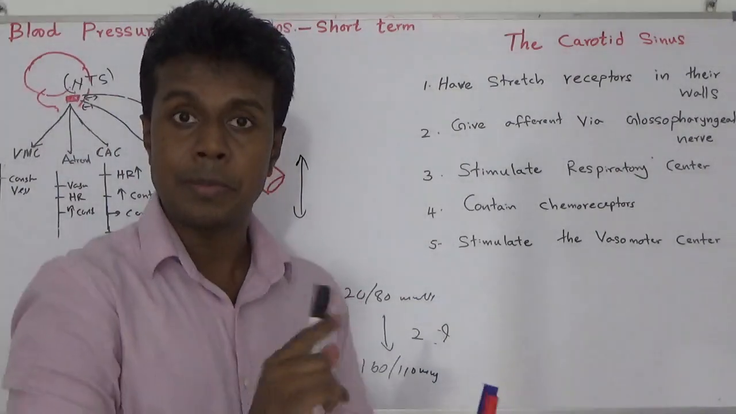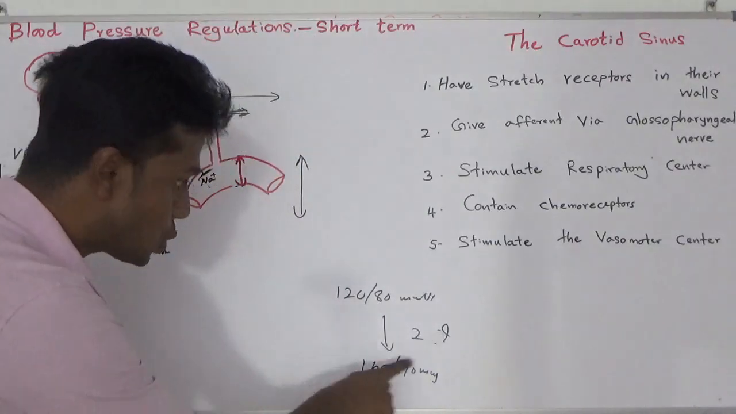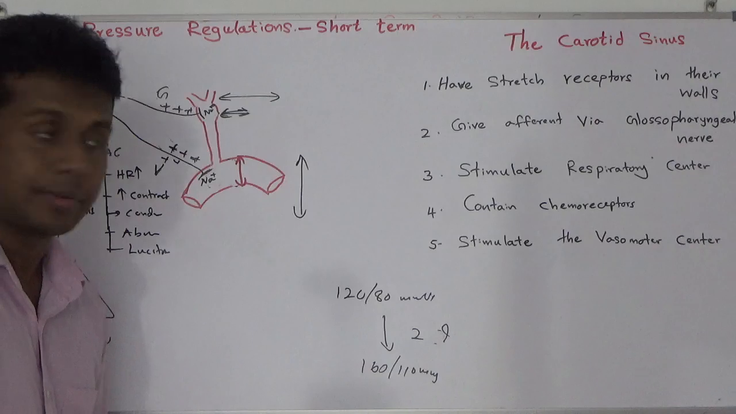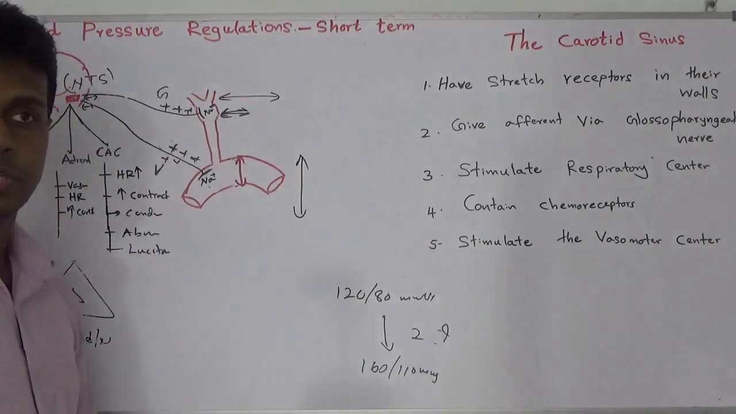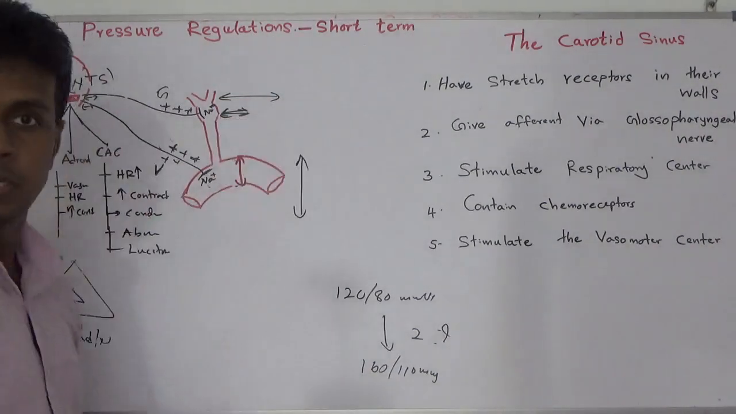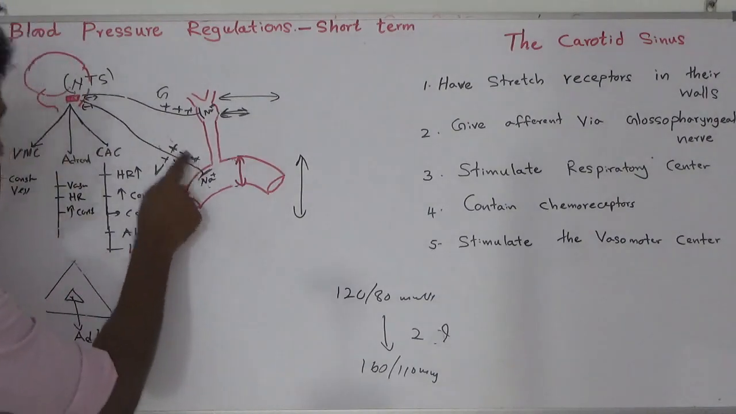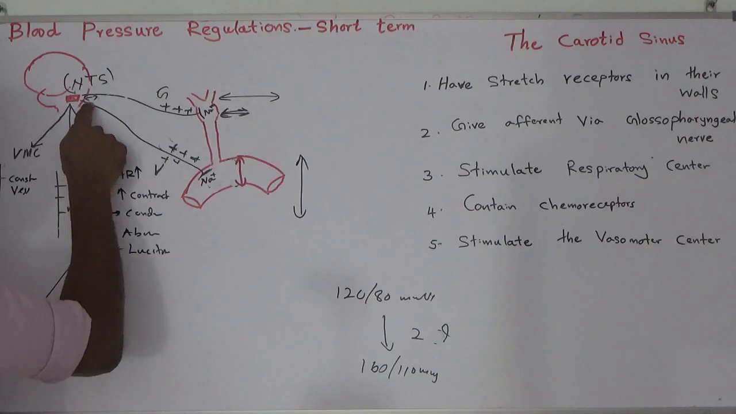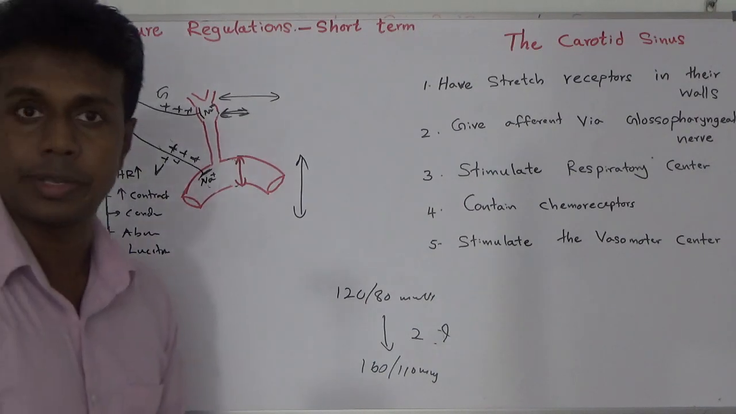Now what happened in my previous example? I transfused 2 liters of normal saline. Now blood pressure is 160 by 110. The aortic arch stretches more, the carotid sinus stretches more. They send impulses to the nucleus of tractus solitarius, and they are going to secrete inhibitory neurotransmitters.